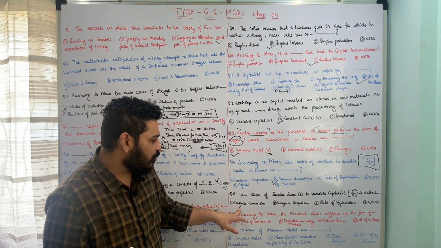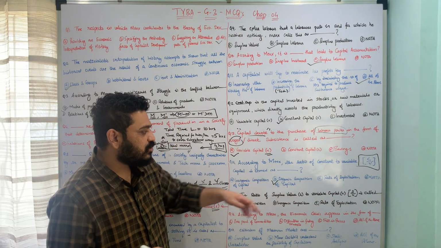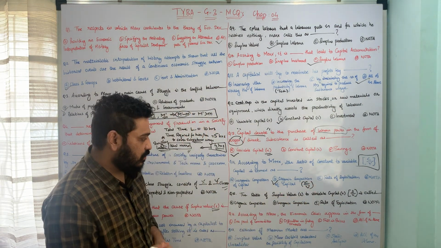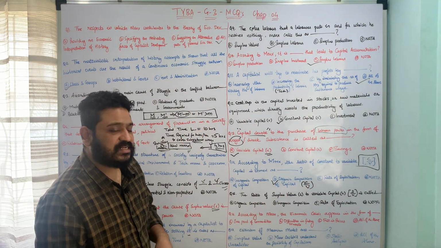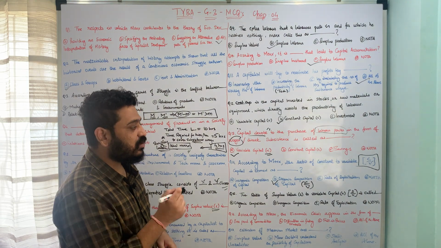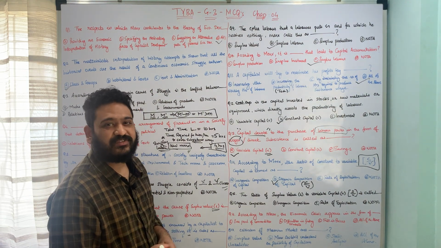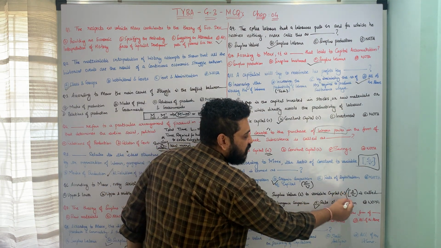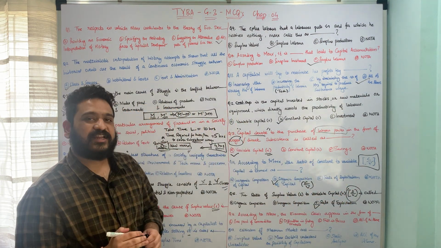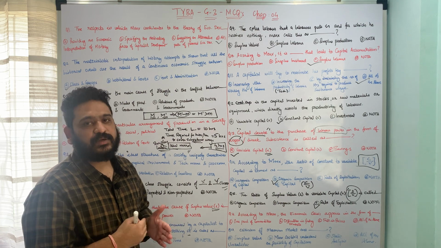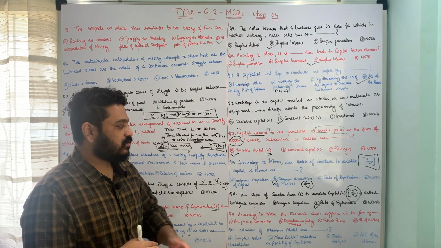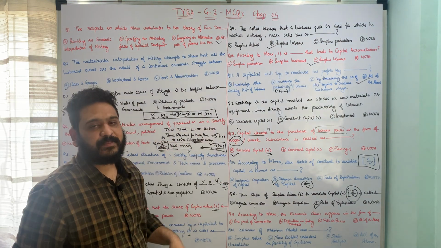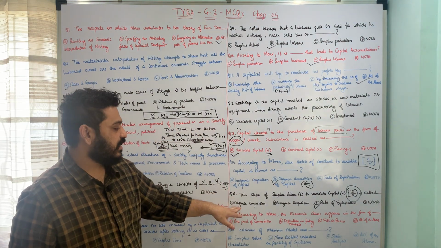So here the first cannot be the answer, because organic composition is nothing but the ratio of C by V. Here the correct answer is rate of exploitation. Rate of exploitation is given by the ratio of S divided by V. So option C, the ratio of surplus value to variable capital, is the correct answer to this question.